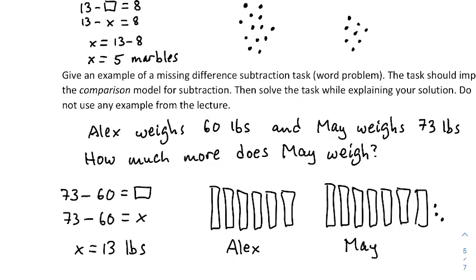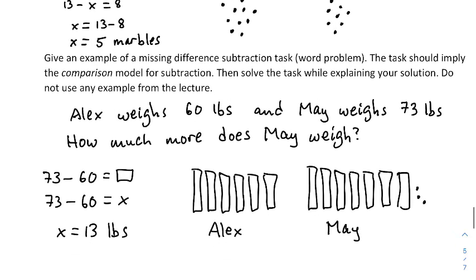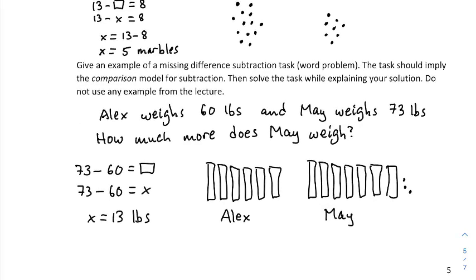This is why we use the word difference, by the way, for subtraction when you're comparing. How do these two people differ in weight? Well, May is 13 pounds more than Alex, and that 13 is called a comparison. No weight was taken away from either person, but they do have 13 pounds of difference in their weights.